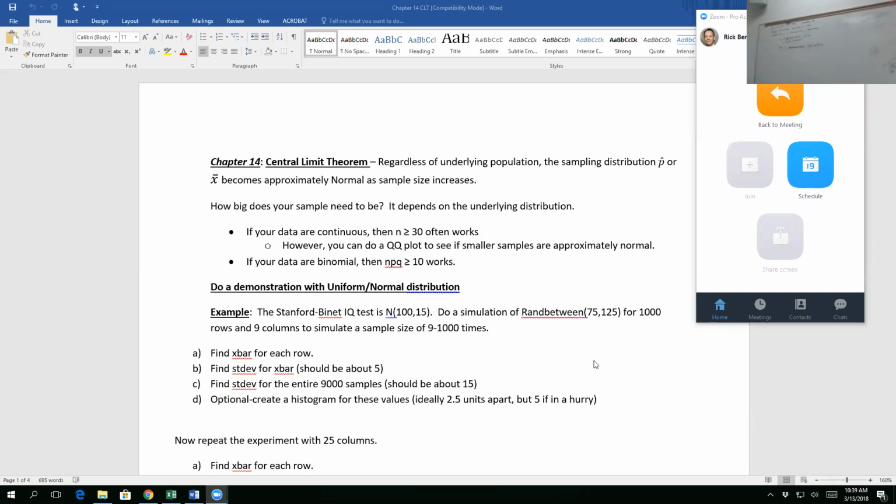Yes? Just in the notes, so is binomial and proportional? Yeah, binomial is proportional. It's the same thing. For this class. It's not actually the same thing, but for your class, that's true. Okay? All right.